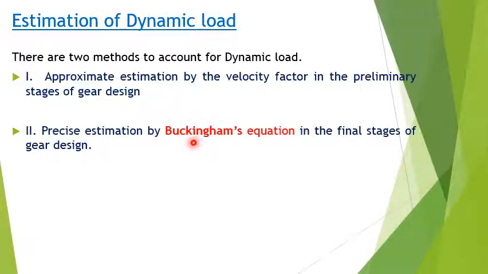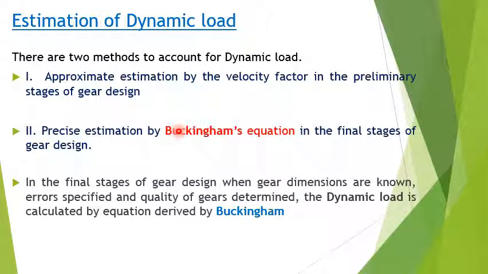That's called Buckingham's equation, and it can be used in the final stages of the gear design. In the final stage, when we know the size or dimensions of the gear, the errors specified, and the quality of the gears determined, then the dynamic load can be calculated by using the equation derived by Buckingham.